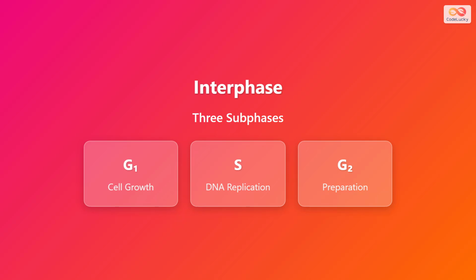Interphase itself is divided into three distinct subphases. The first is G1 phase, where the cell grows and carries out normal functions. Next comes S phase, where DNA synthesis occurs and the genetic material is duplicated. Finally, there's G2 phase, where the cell makes final preparations for division. Each of these subphases has specific tasks that must be completed before the cell can proceed to the next stage.